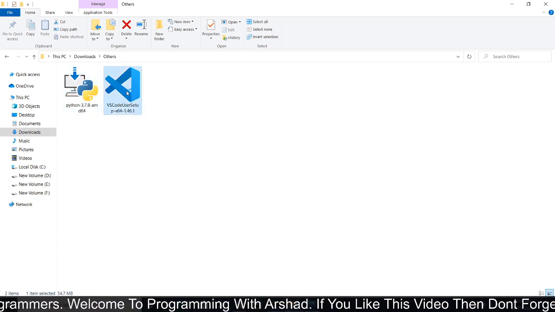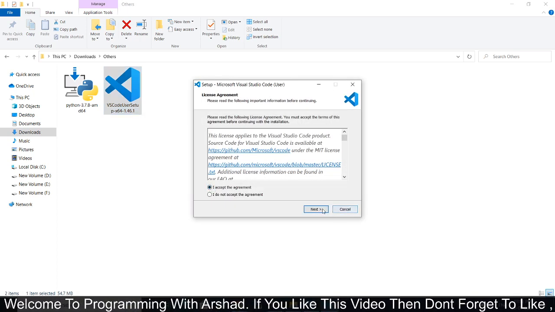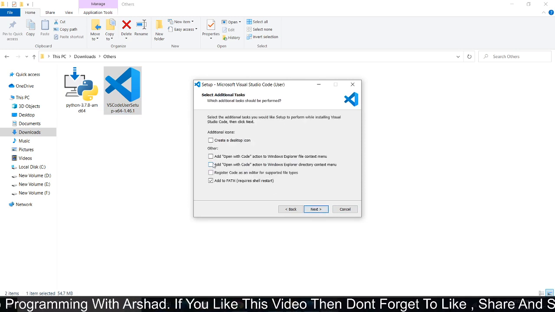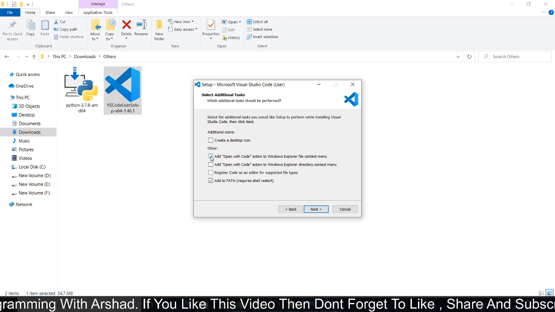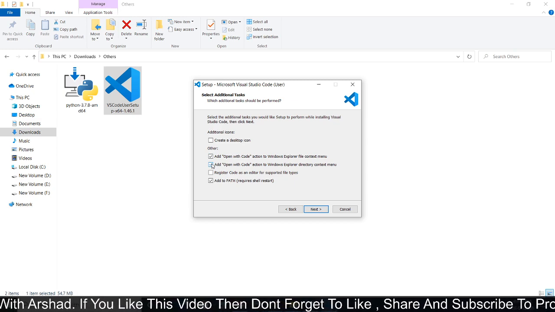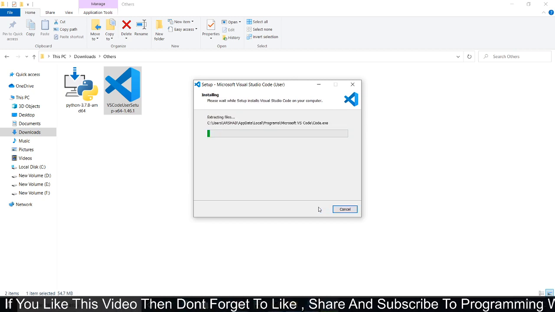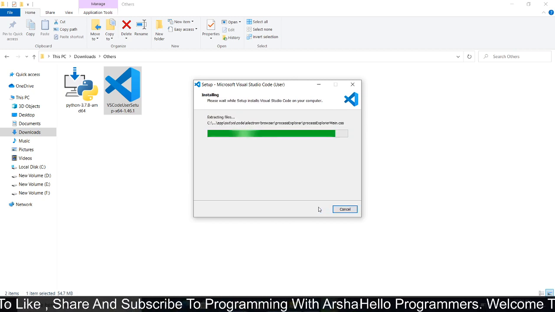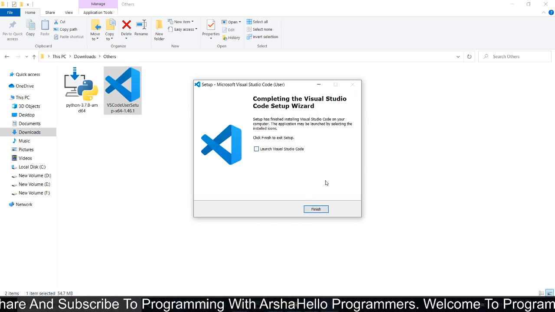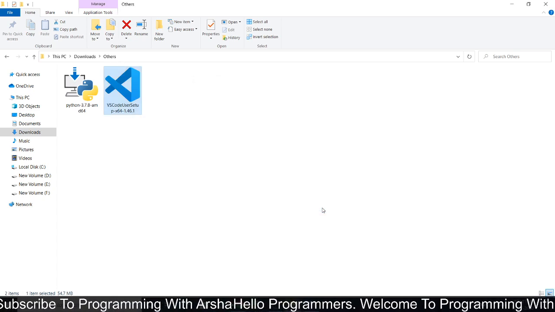Double click on this executable file. After that, check this box, I accept the agreement, and then click on next. Again click on next and then again click on next. Check these two boxes, add open with code action to Windows Explorer file context menu, and also add open with code action to Windows Explorer directory context menu, and then click on next and then click on install. Now it is installing our Visual Studio Code, and then click on finish. Now we have successfully installed our Visual Studio Code and also Python.